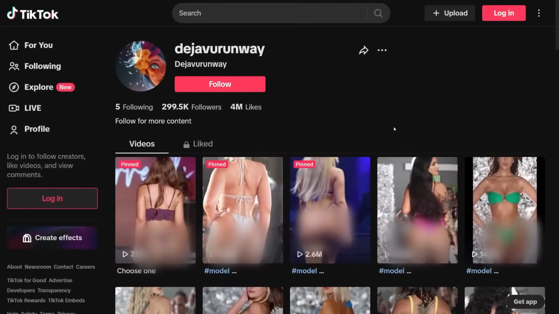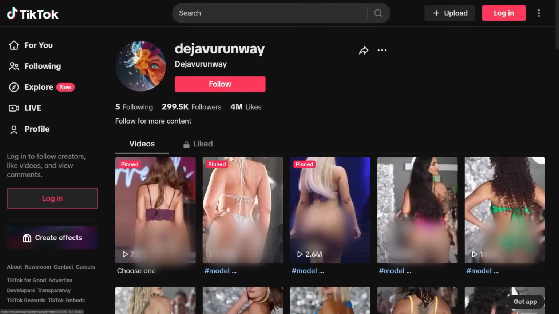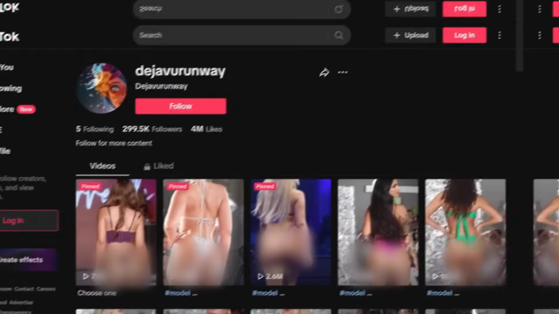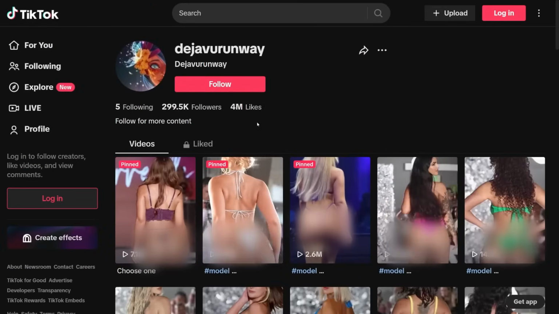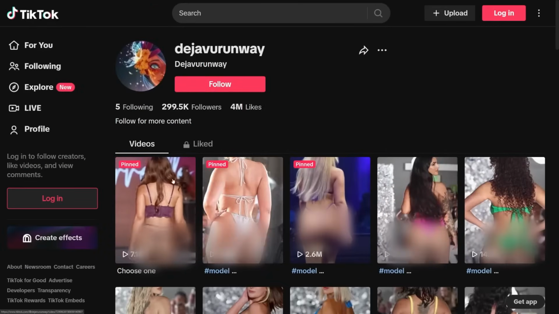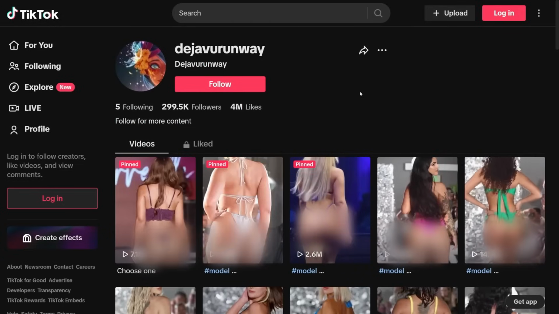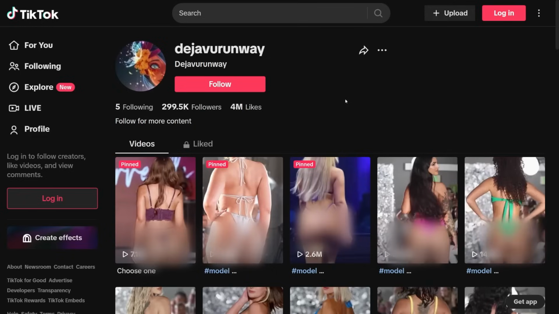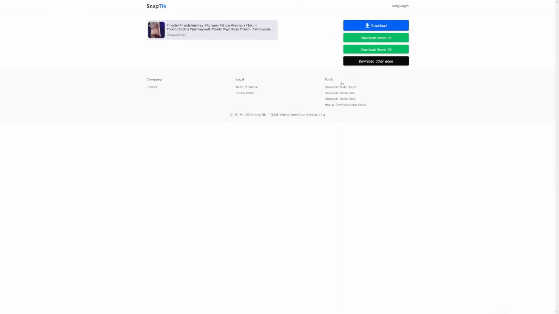So, the third strategy has a lot of viral potential. This type of video consists of combining bikini swimwear runway videos and Reddit stories, specifically relationship advice. Basically, you're going to replace Minecraft parkour footage with something like this. This page is posting 5 to 10 runway videos per day, so you'll never run out of stock footage for your TikToks. Download one of these videos using the Snaptic website and replace your Minecraft footage with it.